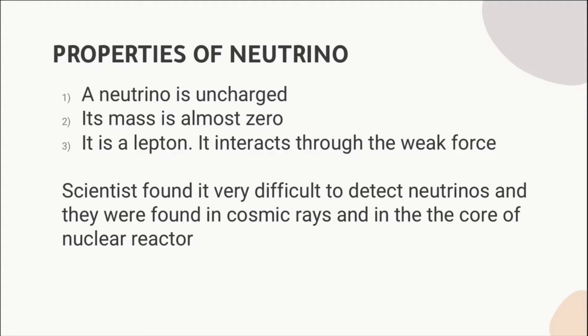A neutrino is not charged, so the electric force does not act on it. Since its mass is almost zero, the gravitational force also does not act on it. The strong force also does not act on it. It looks like the only force that acts on it is the weak force. Scientists find it difficult to detect neutrinos even though a lot of them are available. Neutrinos are found in cosmic rays and in the core of a nuclear reactor.